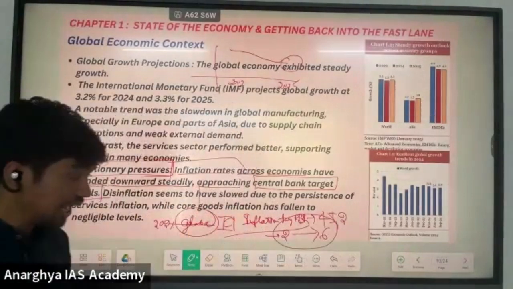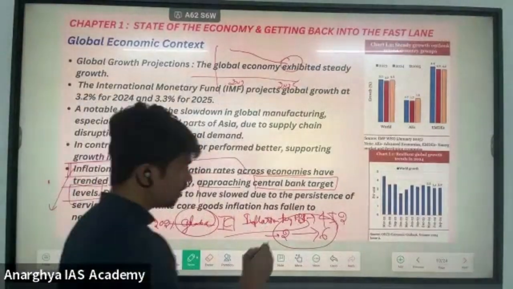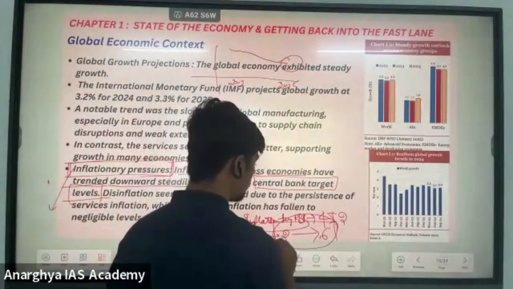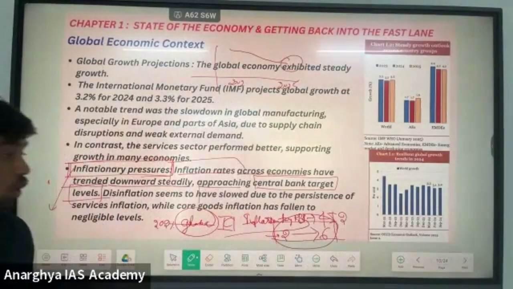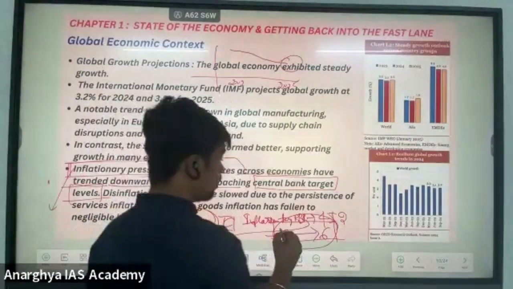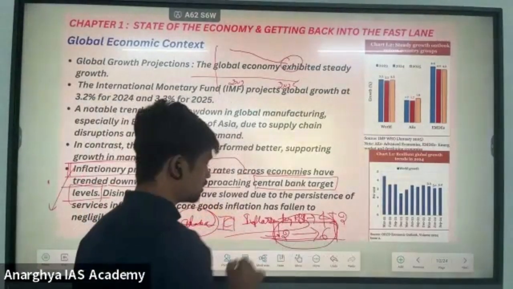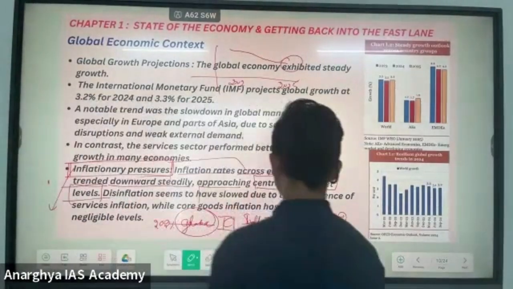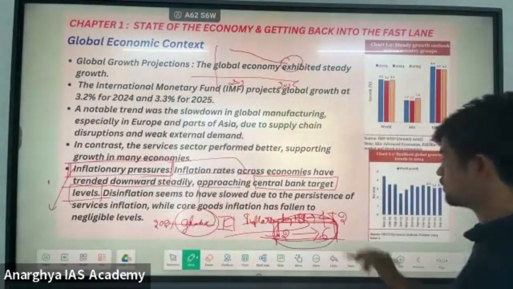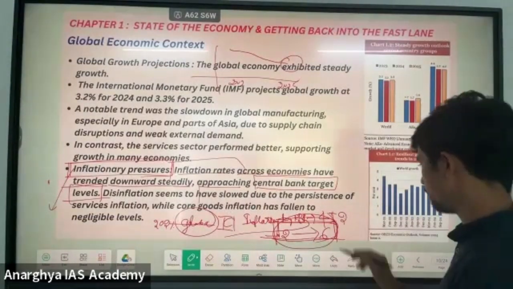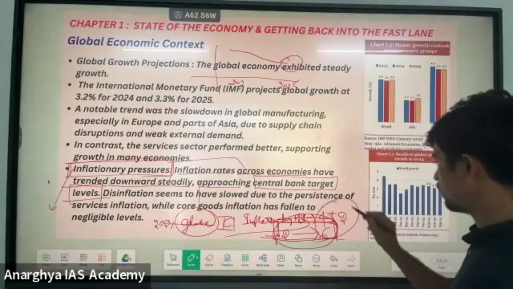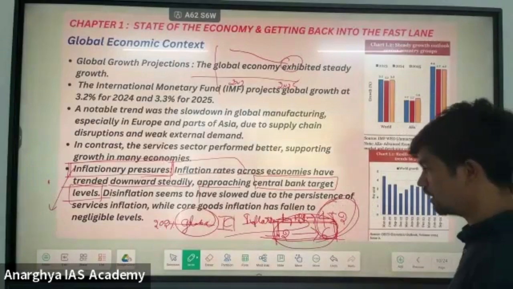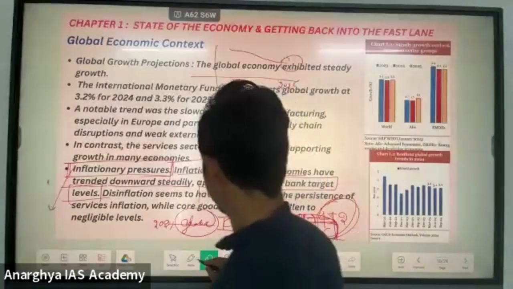RBI is suggesting that for a developing country like India, we should have inflation between 2 and 6, and it is suitable for India. We have an inflation target of 2 to 6, that is 4 plus or minus 2. Please remember this also. They can give one sentence here regarding inflation targeting.